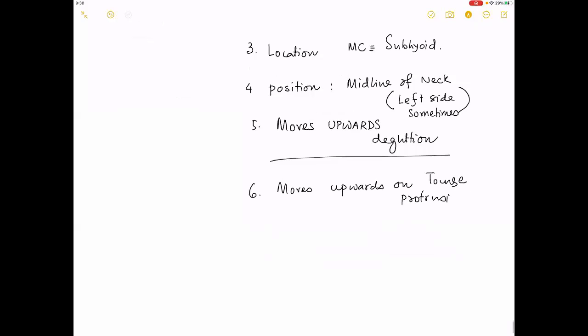Now, important questions to ask every one of you. Why does a thyroglossal cyst move upwards on deglutition? Why does a thyroglossal cyst move upwards on tongue protrusion?